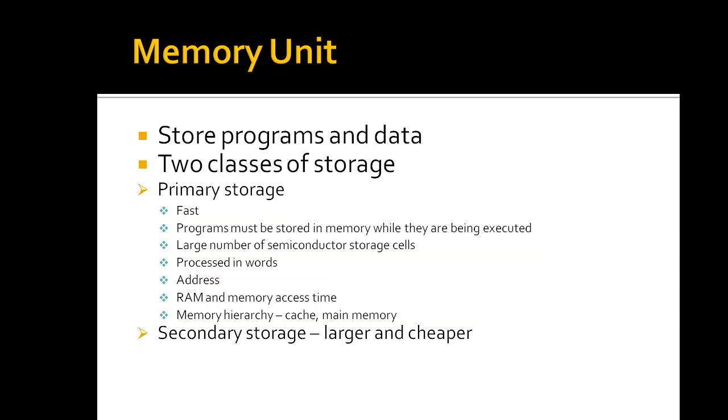These cells are rarely read or written as individual cells, but instead they will be processed in groups of fixed size called words. Normally you will not be using data in terms of bits. Always you will be grouping these bits, and you either use it as a byte or as words. A word can be of fixed size, it may be 4 bytes, 3 bytes, depending on the type of the machine you are using. The memory is organized so that the contents of one word, containing n bits, can be stored or retrieved in one basic operation.